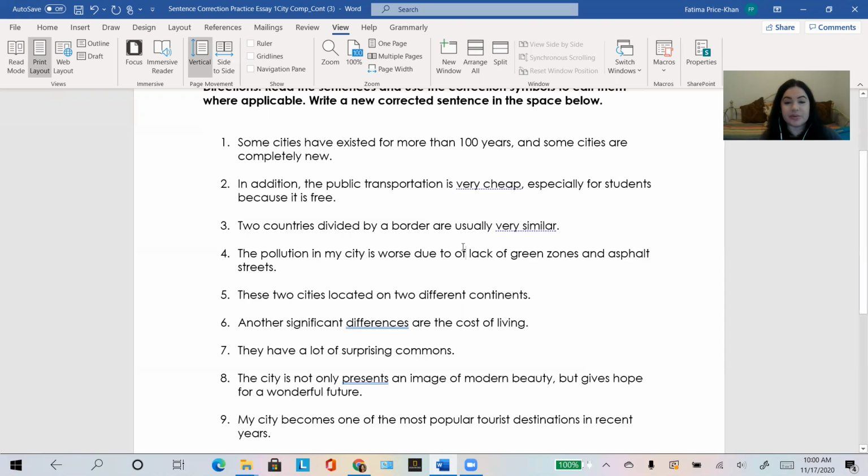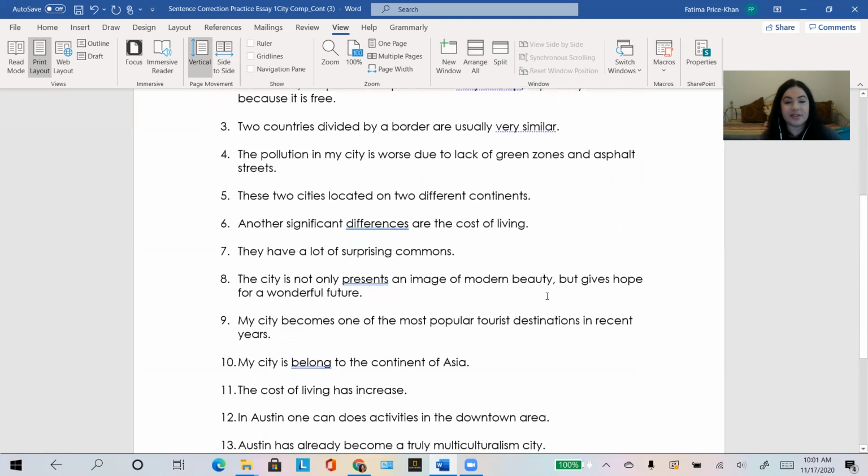Due to, and then we would take out this of. Due to is just a fixed phrase. Due to lack of green zones and asphalt streets. And now the sentence is correct. Okay, and there are multiple ways to fix that sentence, but let's just stick with that one. What about number 5?